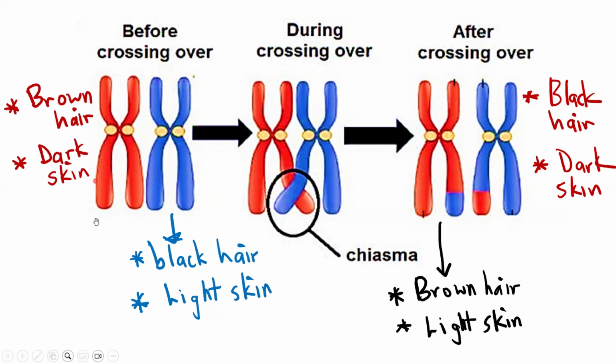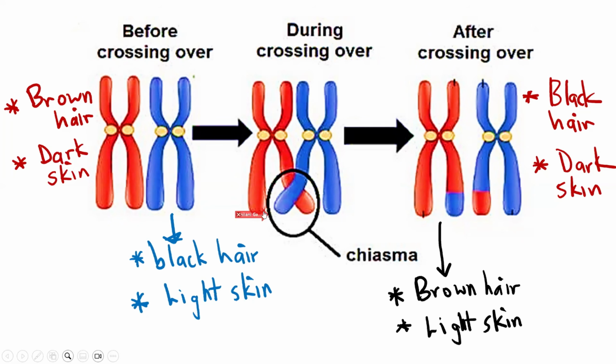And then your dad's chromosome is the blue one. Your dad has got black hair color and light skin. Is your dad light skin? It's like yellow bone. Okay, so now when they exchange this genetic material during crossover, we've already said that there's an exchange of genetic material. And let's just say, for example, they exchange the skin color.